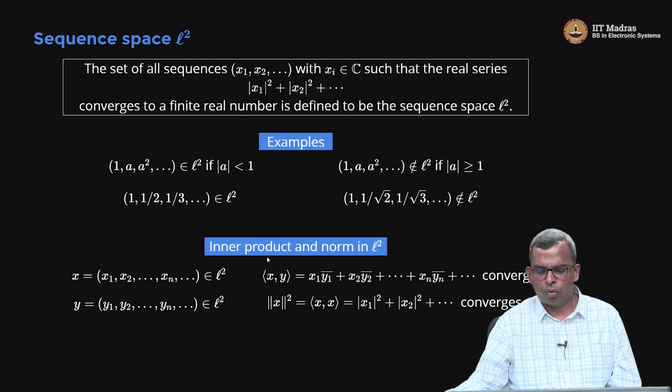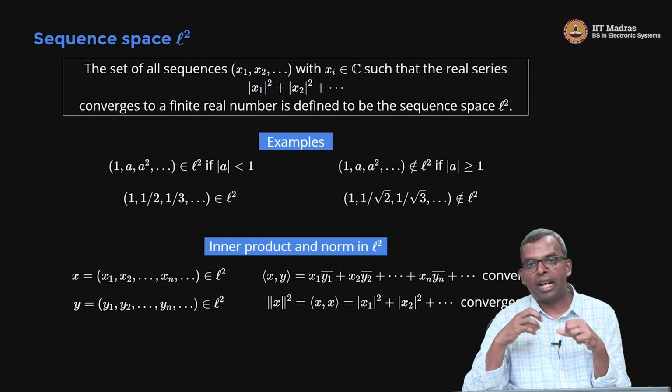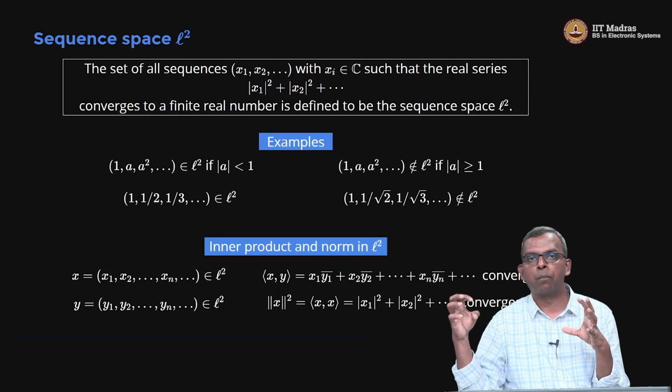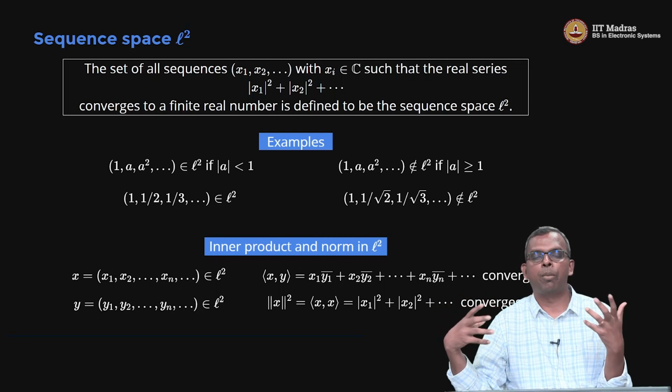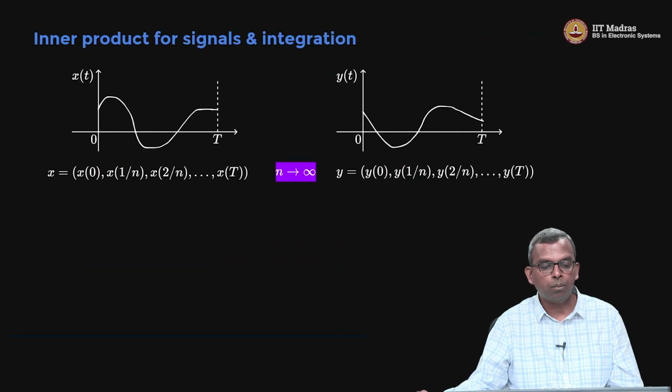If you want a hint of the proof, it involves something called the Cauchy-Schwarz inequality, and then something called Cauchy sequences, and then you appeal to this convergence and absolute convergence, and that implies the convergence of the Cauchy sequence as well. It's a little bit involved, but anyway, that's technical. We are not interested in that. So the basic point of this slide is if you restrict the infinite dimensional vector space to only some things which converge properly, then you have hope of defining inner product very nicely and proceeding further. Okay, so that's the idea.